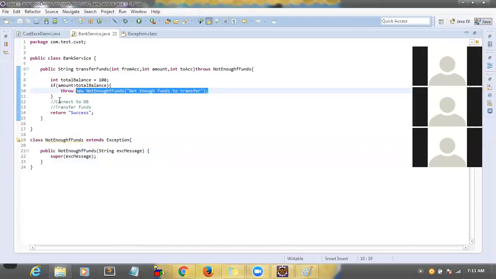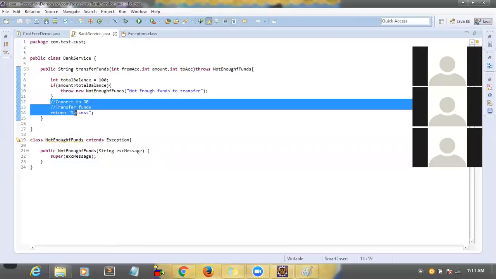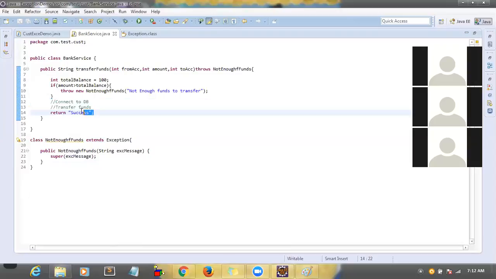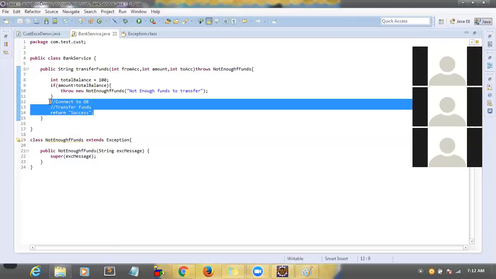If you throw this line, right, so these lines will not execute. Mm-hmm. So if there are not enough funds, why connect to the database, why transfer funds? It's not required, right? Also we should not display status as success, correct? Right. Just we are going to terminate the process at line number 10 itself. Okay. Lines 12, 13, 14 will not execute because of the throw at line number 10. So this is very important.